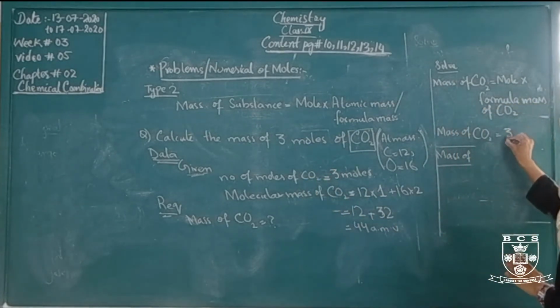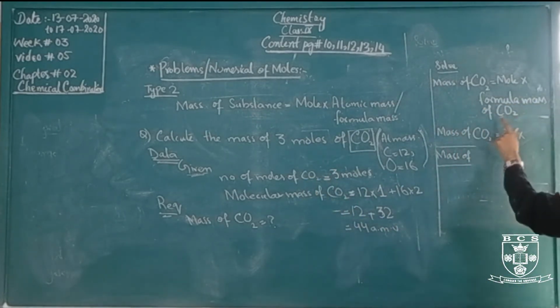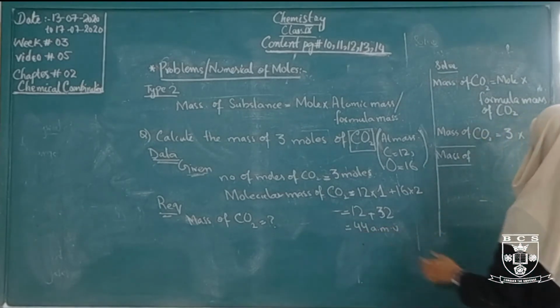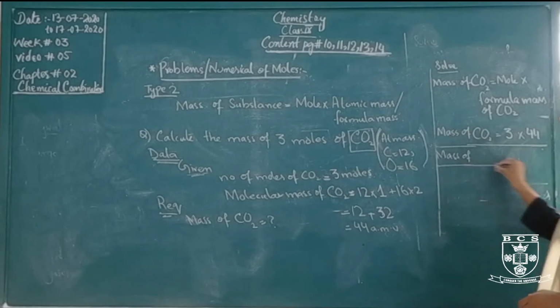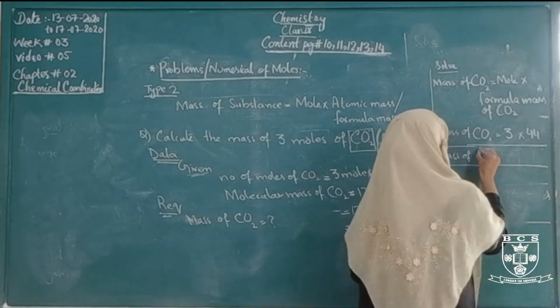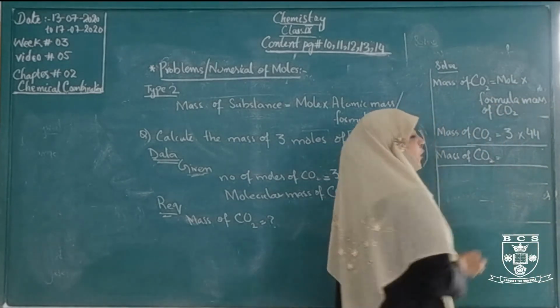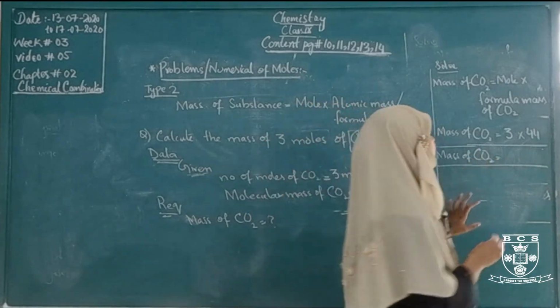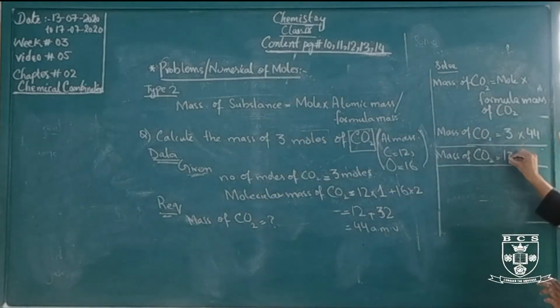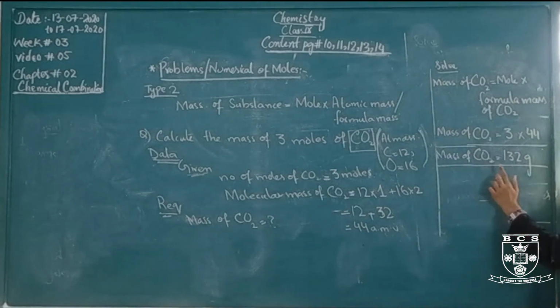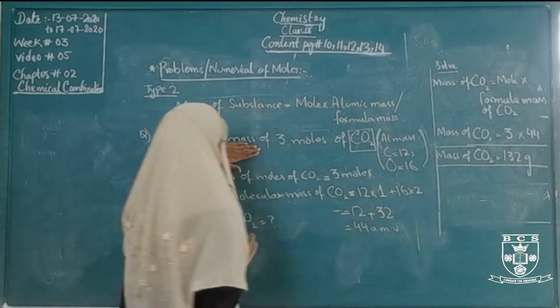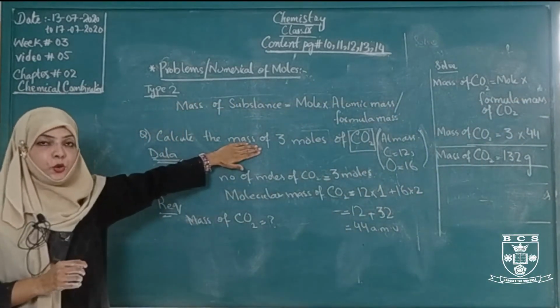This is the given value of moles, and multiply by the formula mass of carbon dioxide, which is 44. Multiplied by 3, 132. The answer is 132 grams. The mass of carbon dioxide is equal to 132 grams. Calculate the mass. The mass of carbon dioxide is 132 grams.